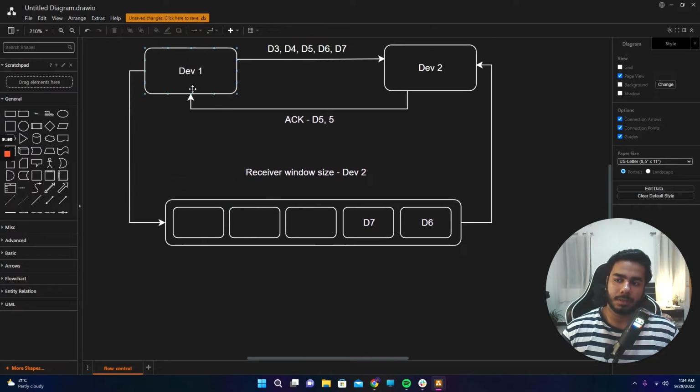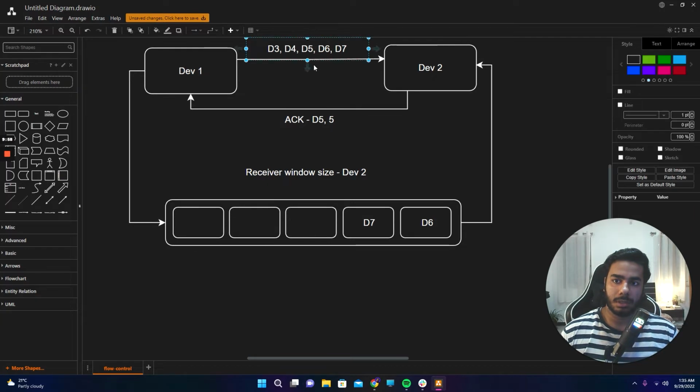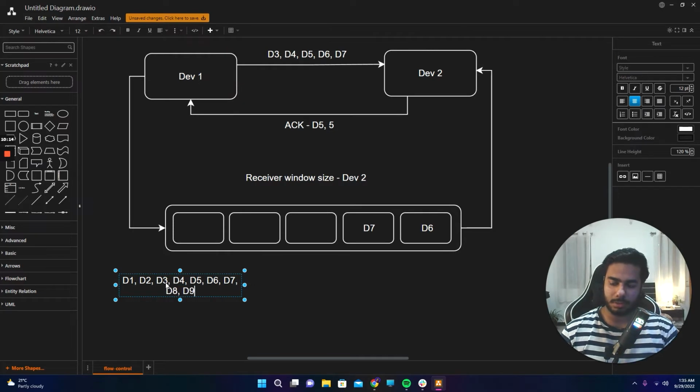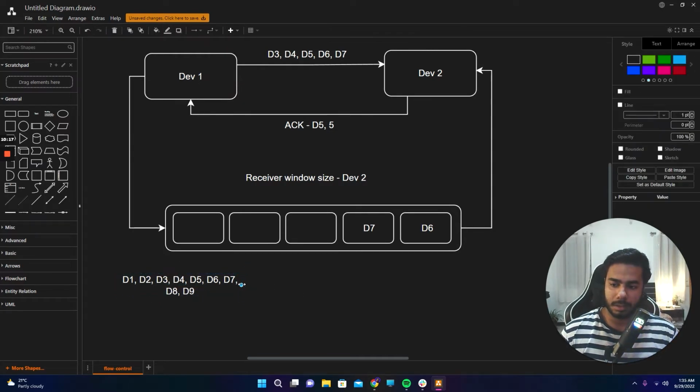Now there is something called sliding window on device 1 side as well. Let's say this one is 5, like we discussed. Let's say it can handle 5 at once. Now we have D1, D2, D3, D4, D5, D6, D7, D8, D9. Suppose you have 9 segments. Now what would we do?